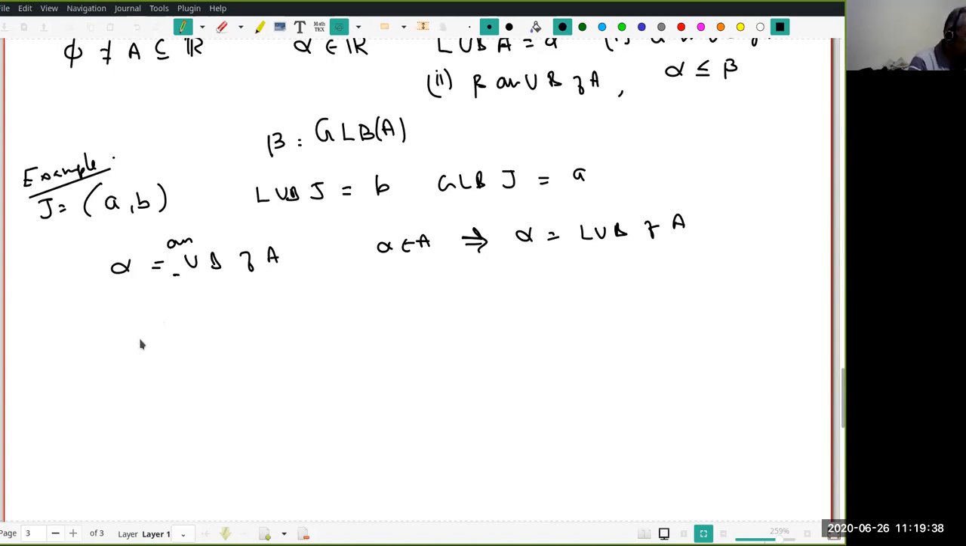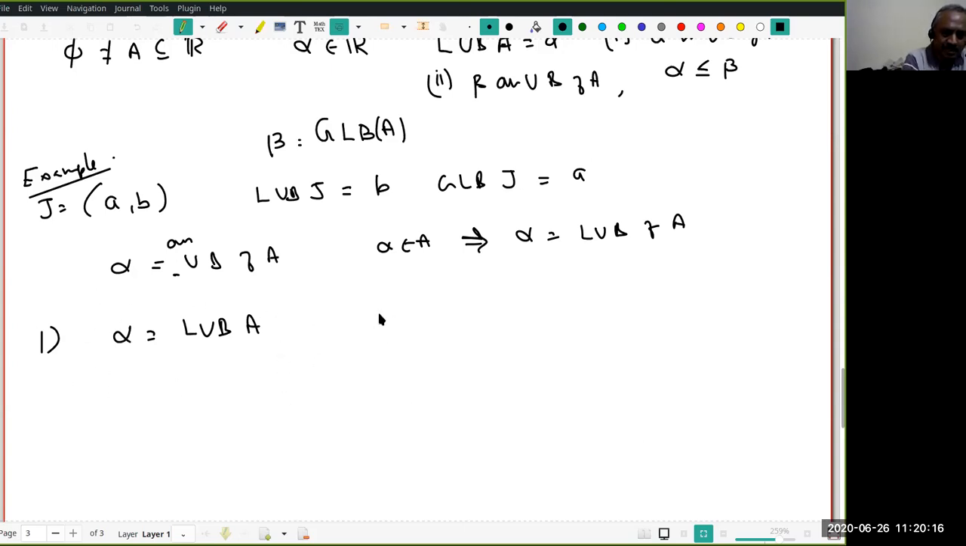Now let's start trying to prove various things. First one: suppose alpha is the LUB of A. Remember, I'm not saying whether A is bounded above; when I say alpha is the LUB of A, it means A is bounded above and alpha is the least upper bound of A. The moment I say alpha is the least upper bound of A, it follows that alpha belongs to... if I say Mr. X is the tallest boy of my class, that means Mr. X is also a student of my class. So let us not make a big fuss about such things.